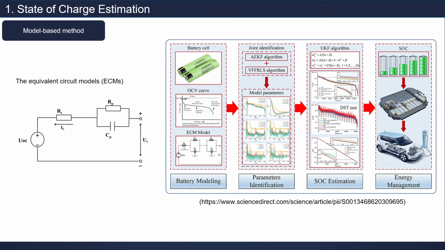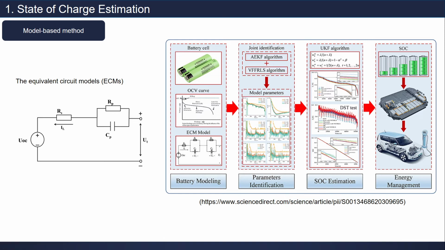This is how a researcher develops model-based methods or model-based SOC estimation approach. So we have a battery cell here. We measure the open circuit voltage. Then we make the equivalent circuit model here. Then we can call it battery modeling, right?